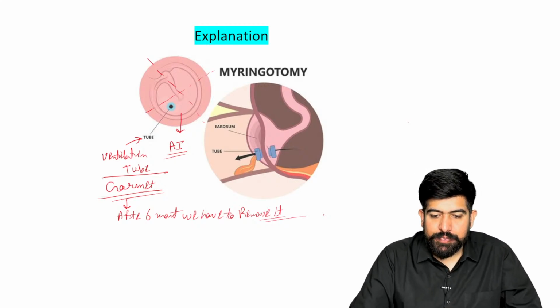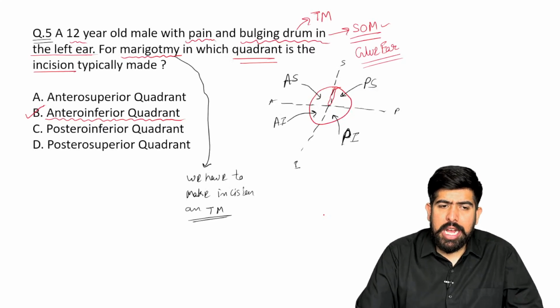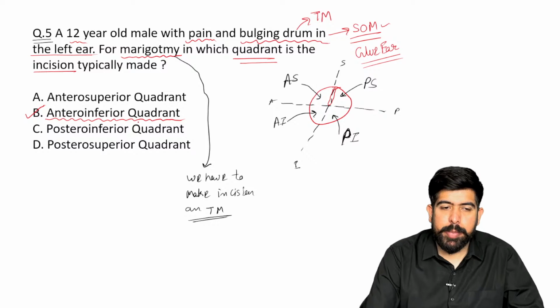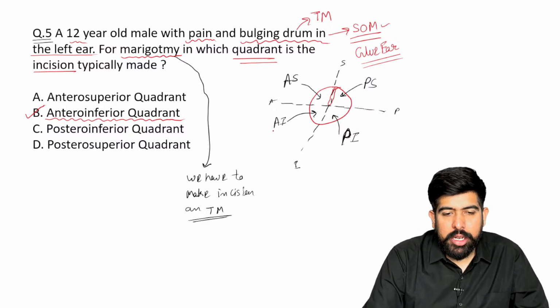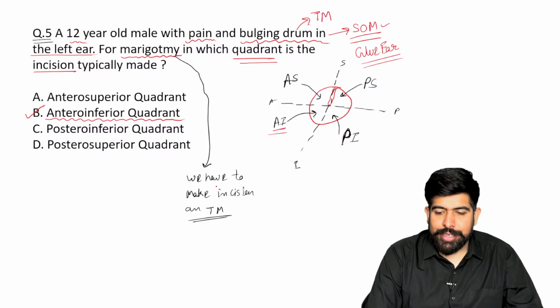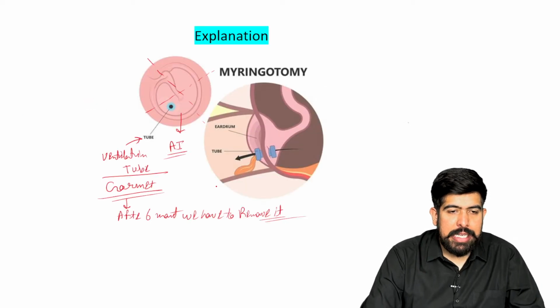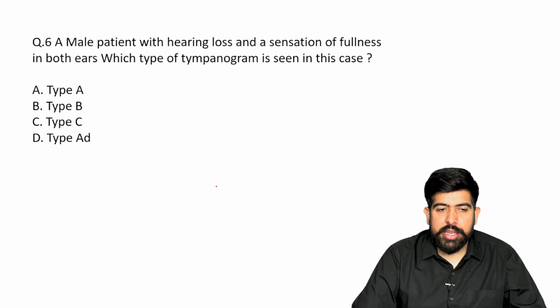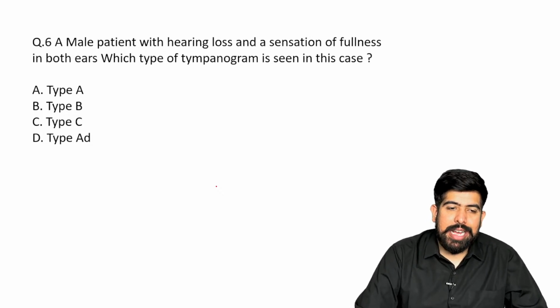Is it clear to you, everyone? Is it clear to you about where we are going to put the myringotomy incision? Yes. Please remember, it will be in the antero-inferior quadrant. Very good, guys. Let's move forward. The next question is in front of you.